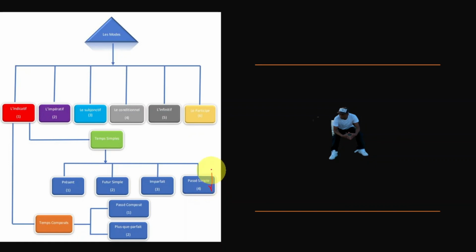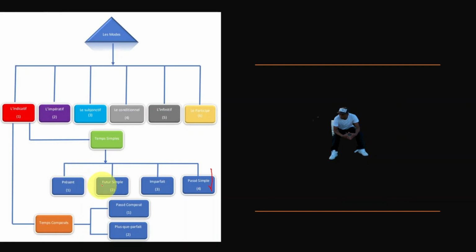We don't use passé simple that much. At least if you are picky, you know. Inside of indicatif, we have temps composé. We have passé composé, plus que parfait. You know when I say j'ai eu, j'avais eu. So here, remember when I say je faim.